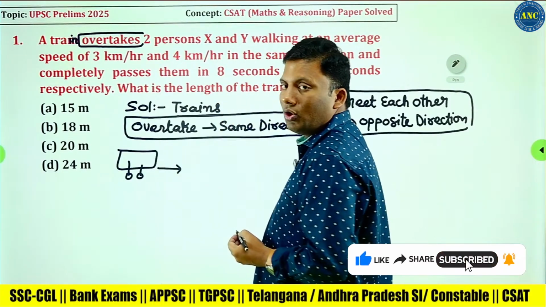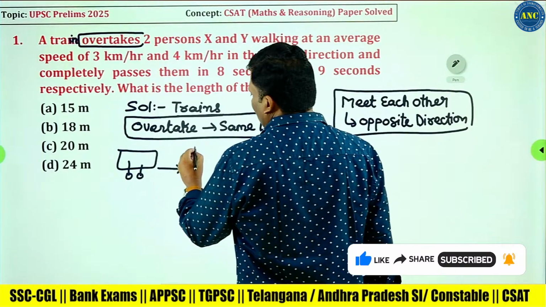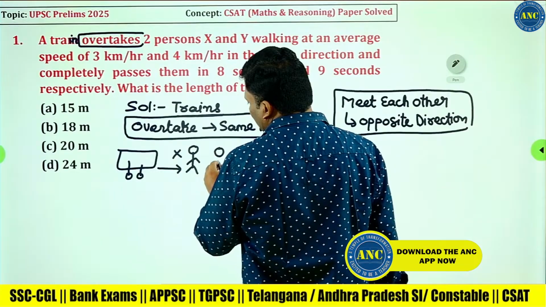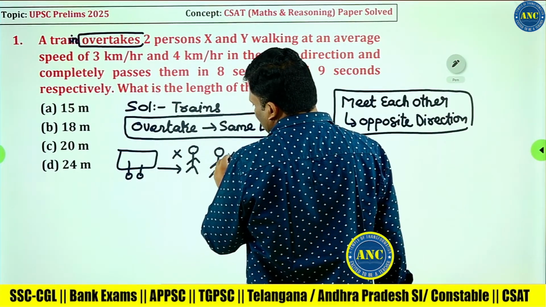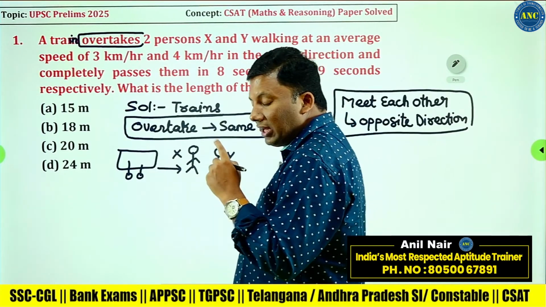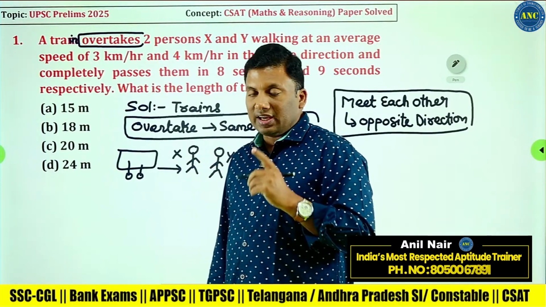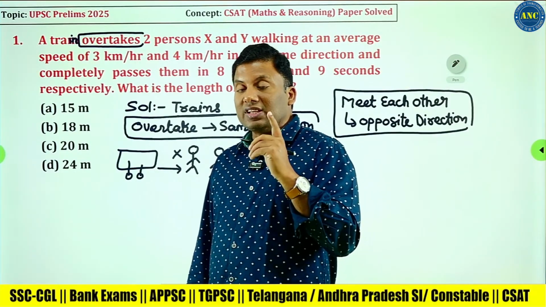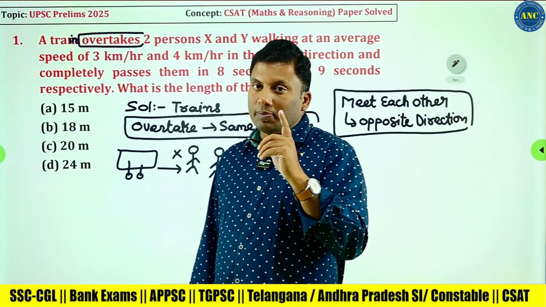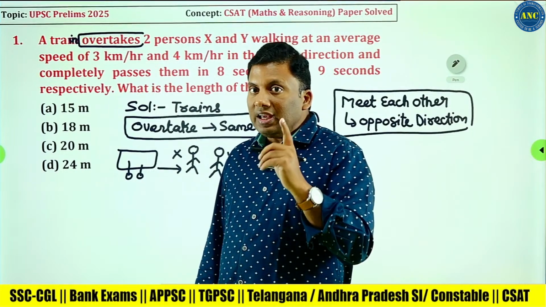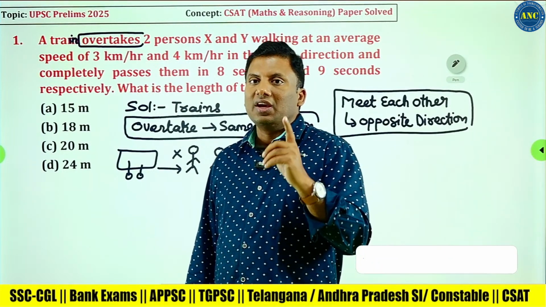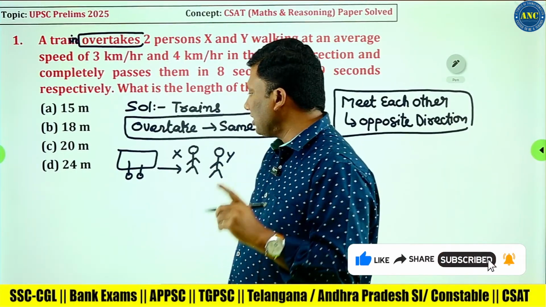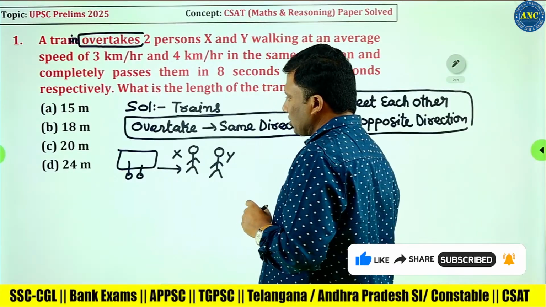One person, in the question, is given as X, and another person is given as Y. So the train and person X are moving in the same direction, and the train and person Y are moving in the same direction. That point should be very, very clear to you.